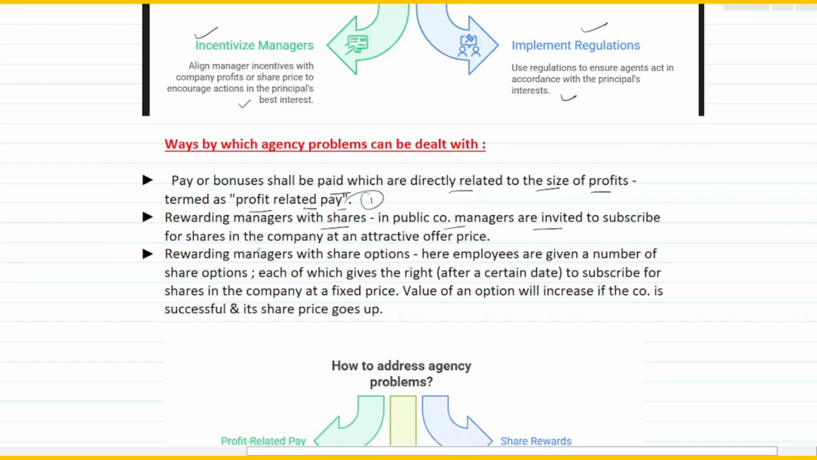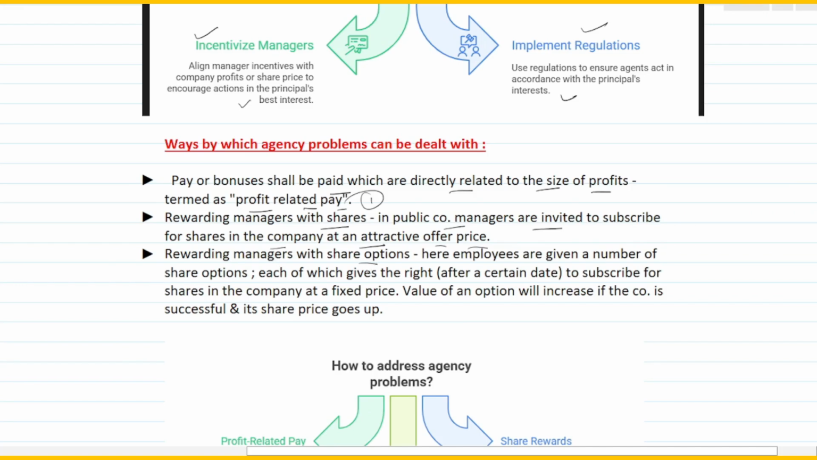Managers are invited to subscribe for shares in the company at an attractive offer price. So basically you can give these shares at nominal rates, lesser than what is trading in the market as such, right? Then rewarding managers with share options.